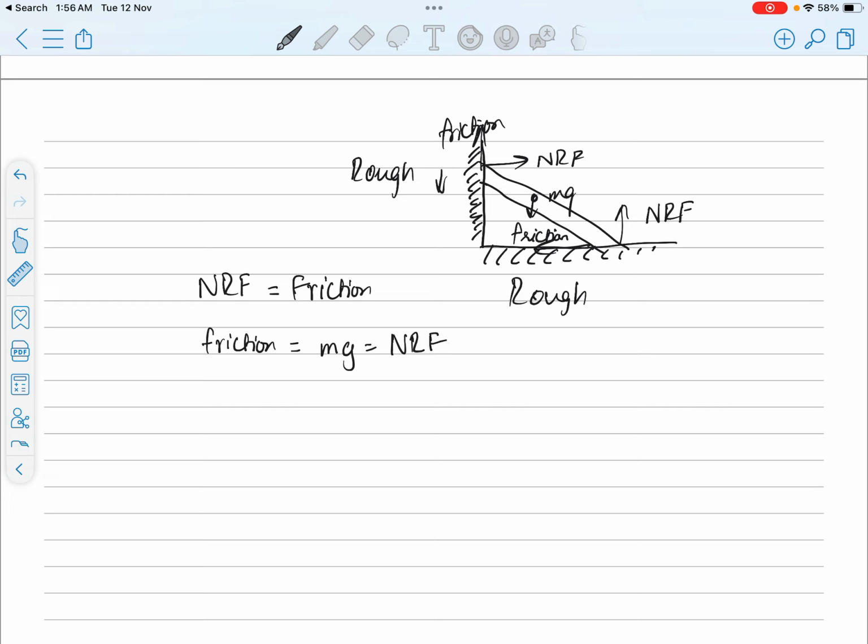So the forces in the vertical plane can balance each other out, and forces in the horizontal plane can balance each other out. Another reason is that this is a contact force and this is a contact force, and the lines of action of these forces meet at this common point over here, hence they can be in equilibrium.